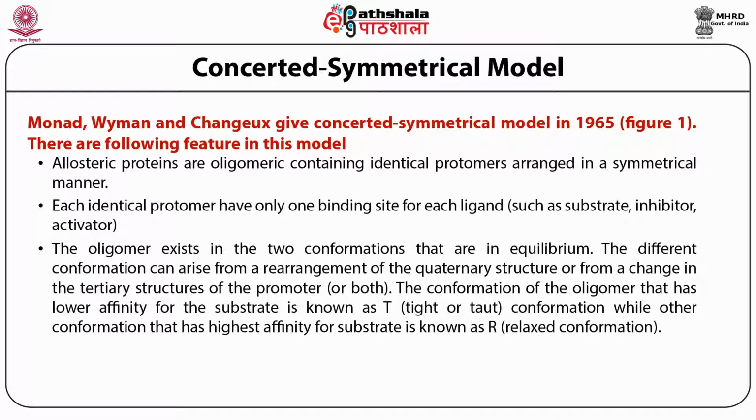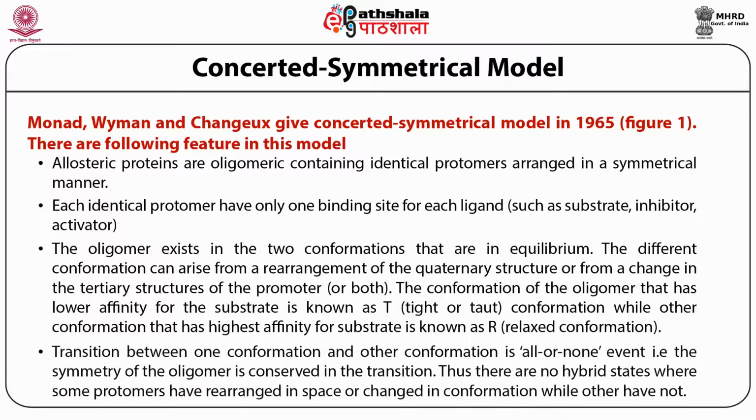Transition between one conformation and the other is an all-or-none event. Therefore, the symmetry of the oligomer is conserved in the transition.